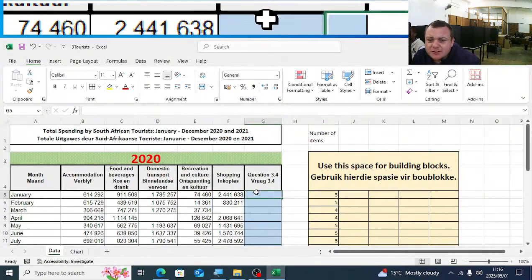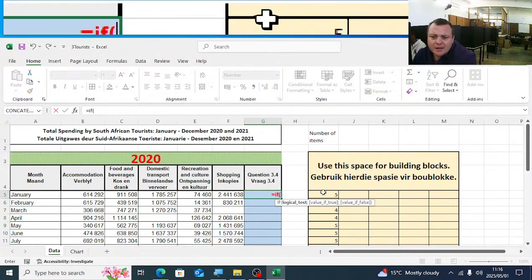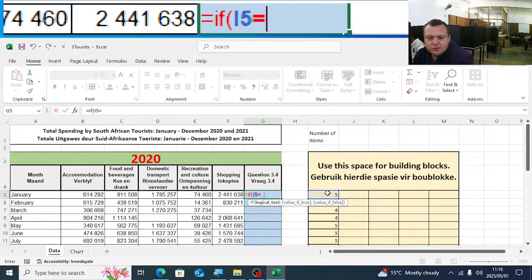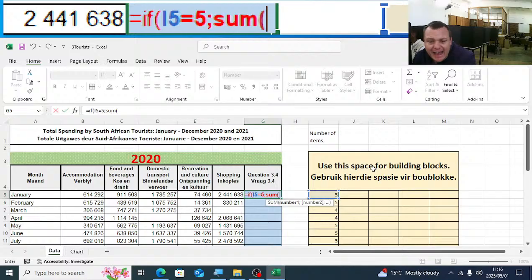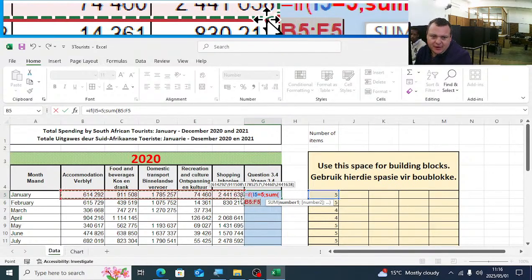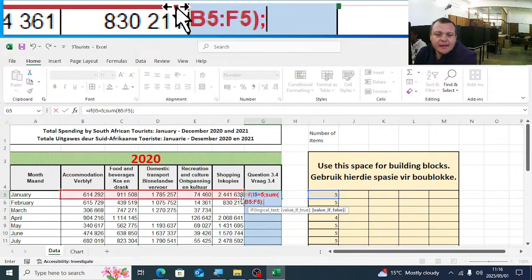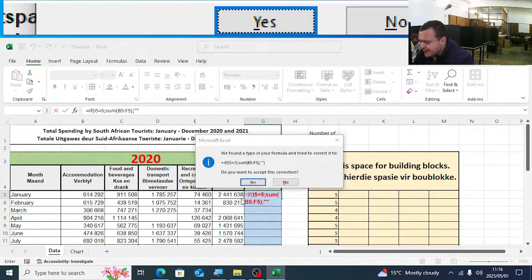After this, we're going to use a basic if to do the following calculation. We're going to say if, right. If what? If this cell is equal to 5. If that is true, then add up for me cell B5 to F5. If that is false, we must leave the cell blank.